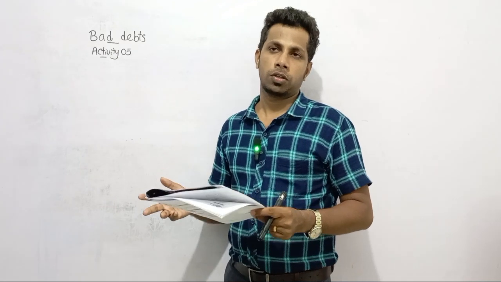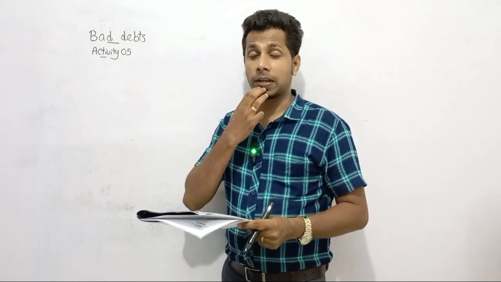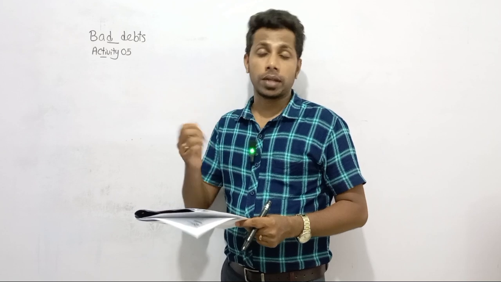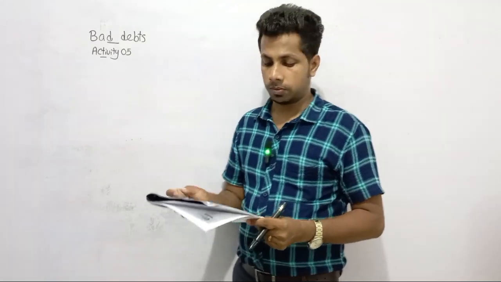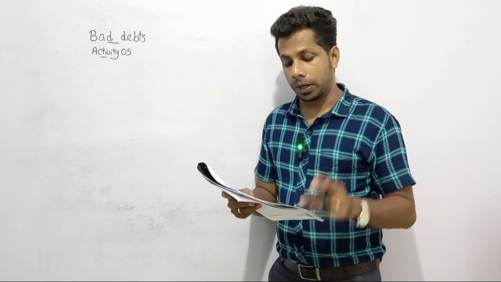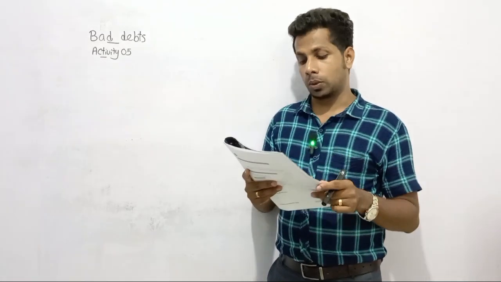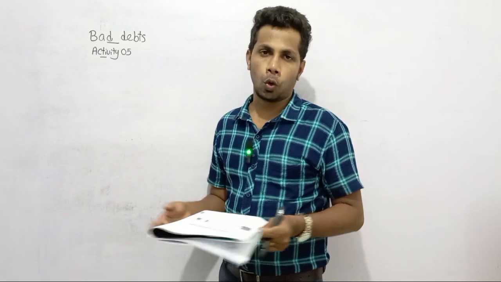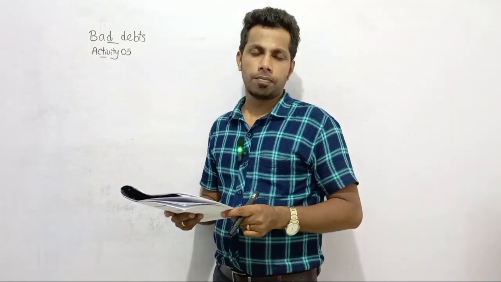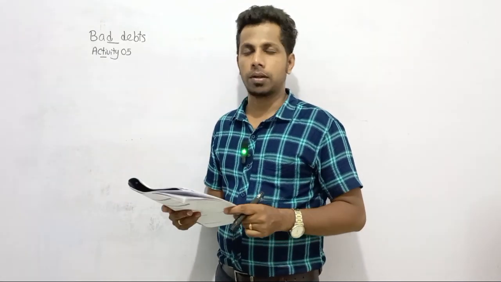So from both debtors, you can see certain amounts that we need to recognize as irrecoverable amounts. Dear children, look at the requirement: record necessary journal entries relating to the adjustments and prepare the relevant ledger accounts. You know we need to record adjustments directly in the general journal.